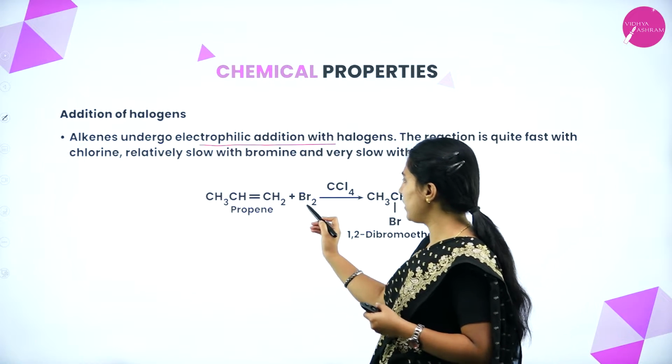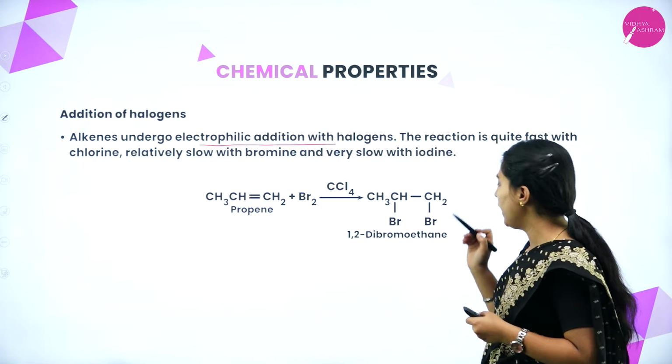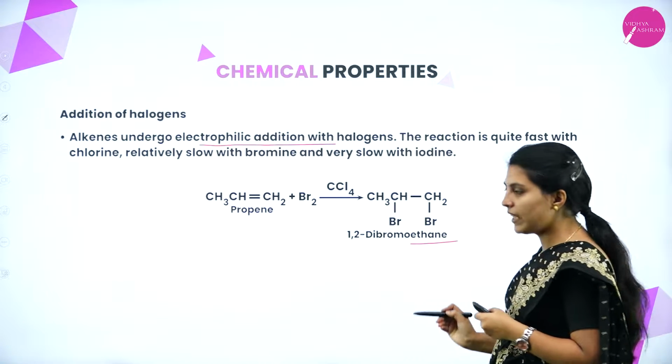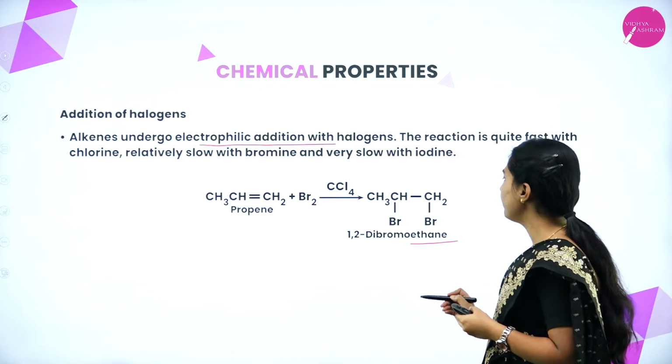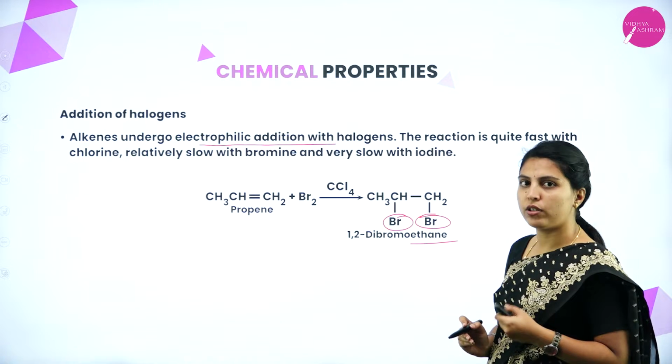Here ethene is treated with bromine, which is a halogen, in the presence of carbon tetrachloride, and it will form 1,2-dibromoethane. Two halogen substituents add to the ethene.